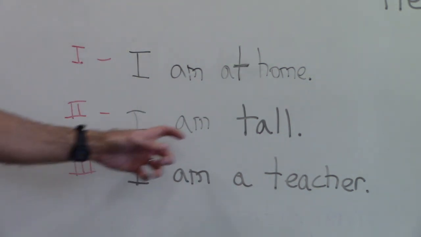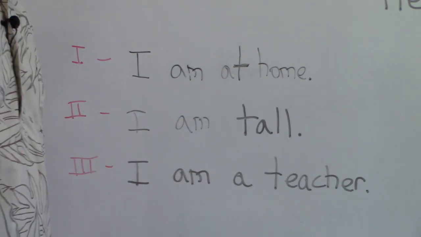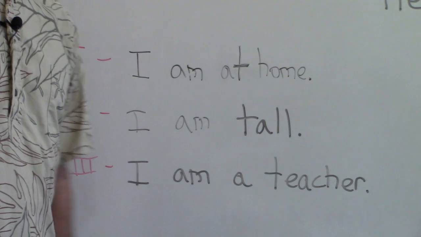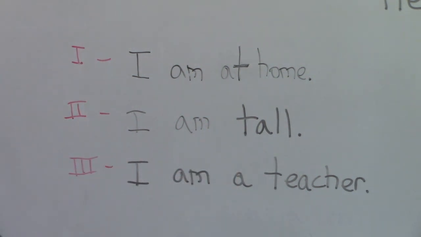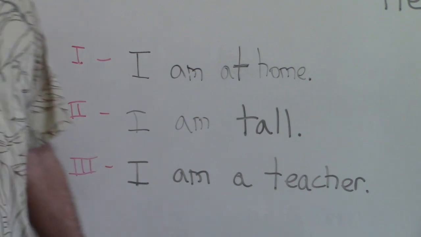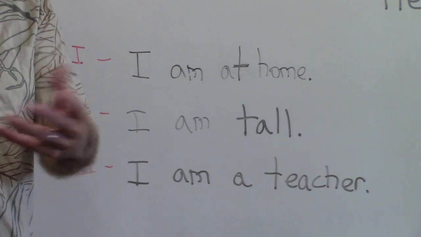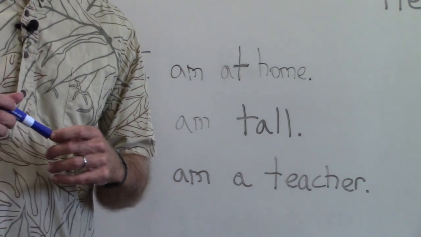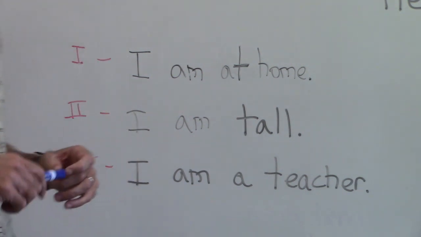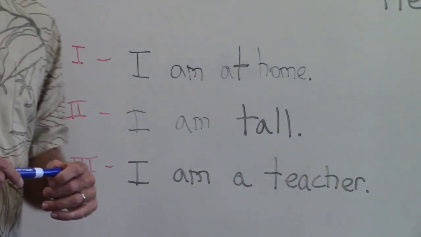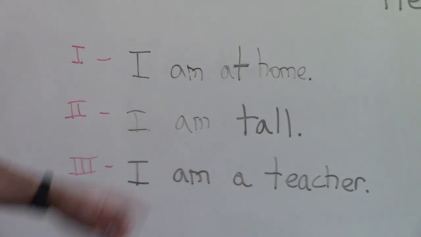Pattern 2, okay, I am tall. That's going to be noun phrase 1, your main verb to be, and then your adjectival subject complement, which is describing the subject. I'm tall, she's nice, he's annoying, he is wonderful. How about you? You have any for us, Ken? He is sad. All right, he's sad, he's happy. She was sad. My dog was mopey. All right, something that's describing the subject.